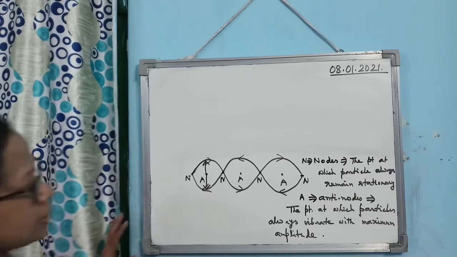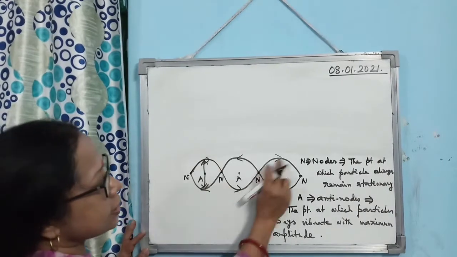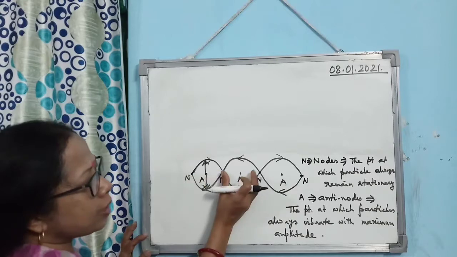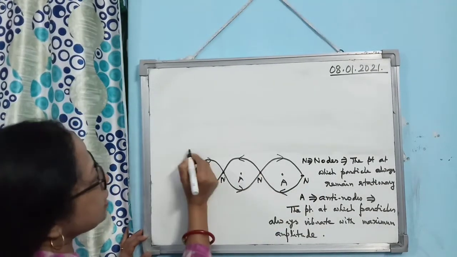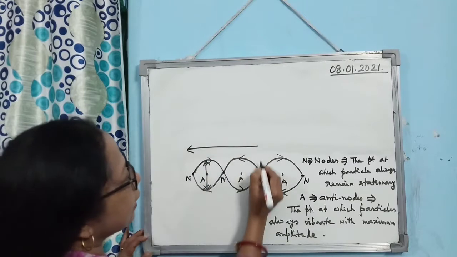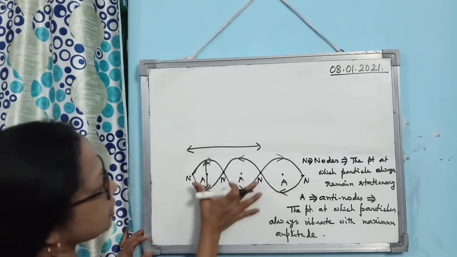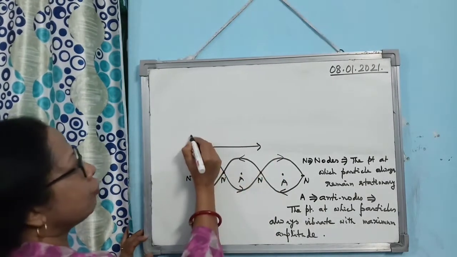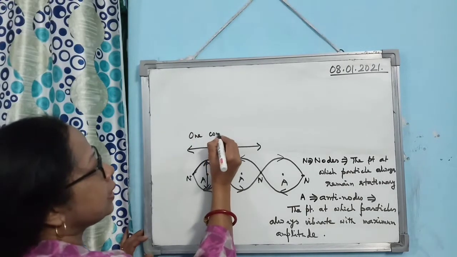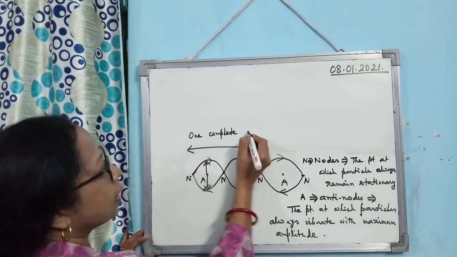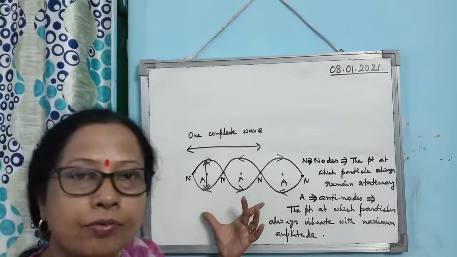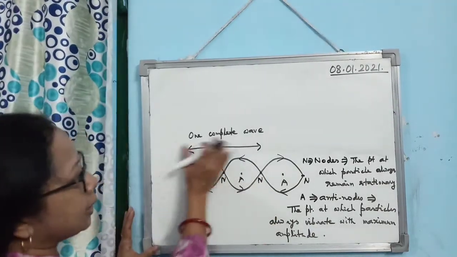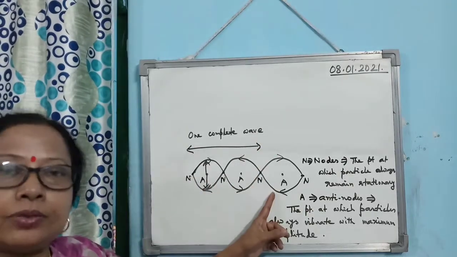Next concept is coming. When stationary waves are produced, loops are produced like this, isn't it? Two successive loops together form one complete wave. Try to get the concept. What is one complete wave? For a stationary wave, two loops together produce one complete wave.